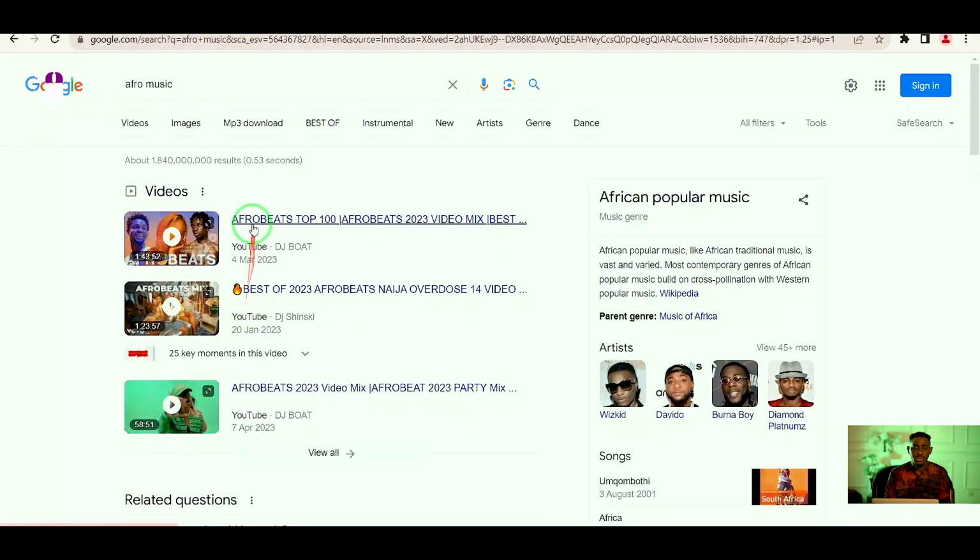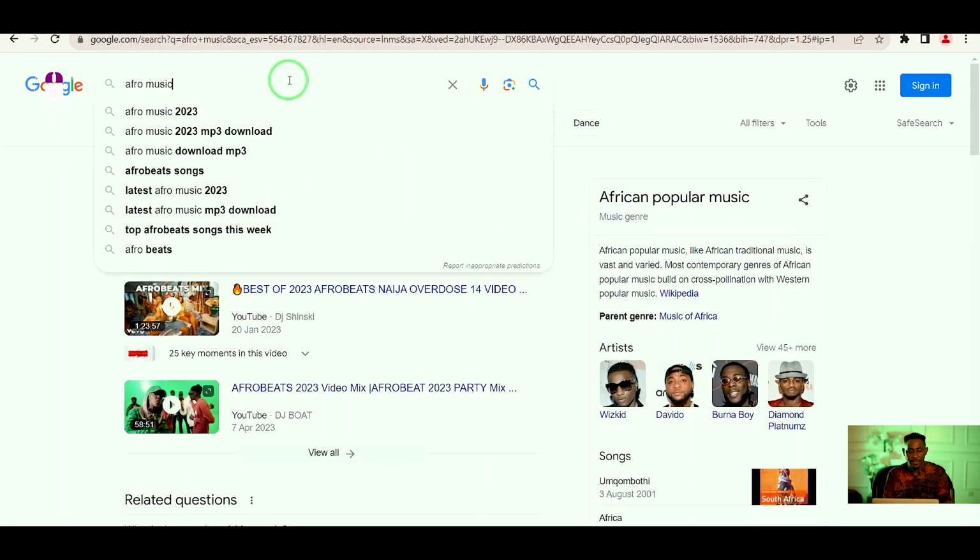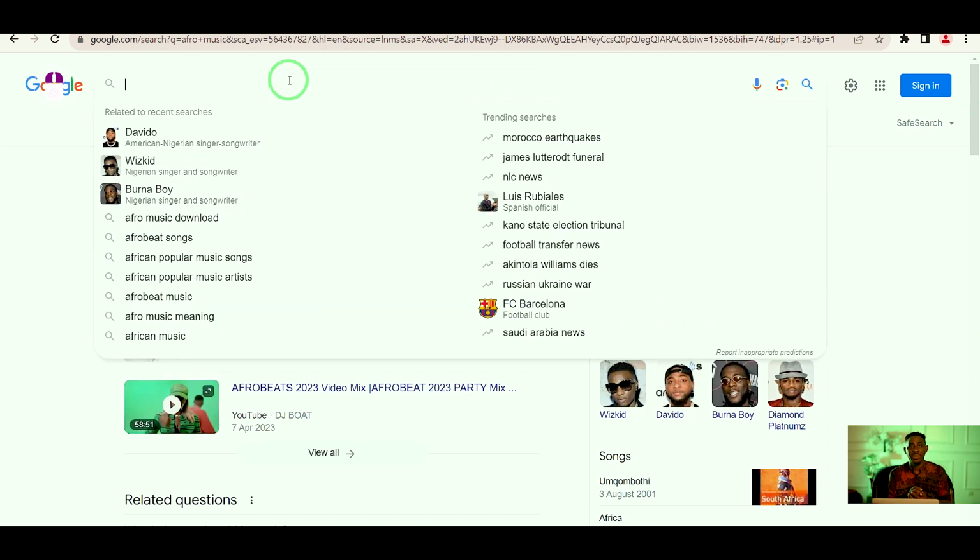Now, another thing I want to also talk about is using quotation marks whenever you are doing research. For instance, I want to search for churches in Nigeria, and I want to read about churches in Nigeria, but I want my search results to give me results that have Catholic churches. It is very okay for me to just use quotation marks so that you can tell Google that all the results you want to bring, look for the result that has Catholic church together.